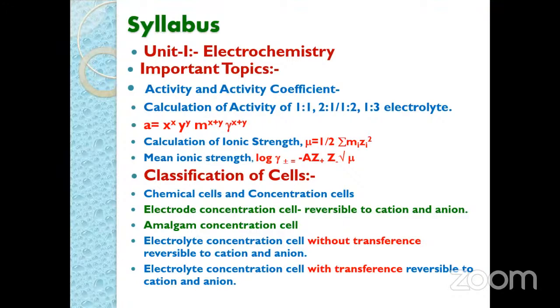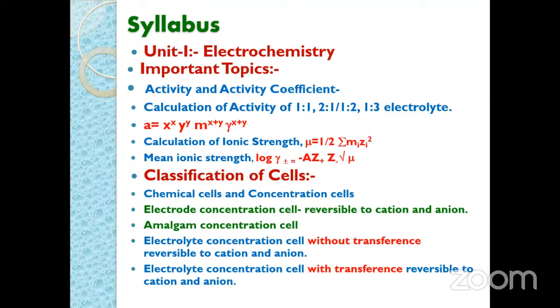Regarding the concentration cell, here we are using the cathode and anode, both the same, but they have different activity or different concentration. Both the electrodes and the electrolyte are the same. Hence, in the case of a concentration cell, E0 cell is equal to 0, because both electrolyte and electrode are the same.